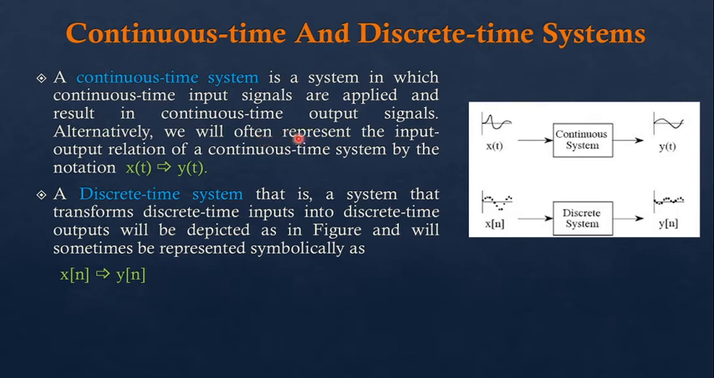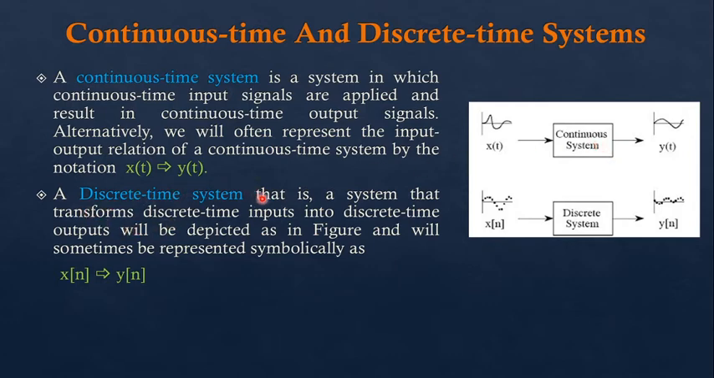Alternatively, we often represent the input output relation of the continuous time system by means of this type of notation, that is x(t) gives y(t). So this is how we can represent our continuous time system. Whenever we apply a continuous time signal at the input side and get the same type of continuous time signal on the output side, at that time our system is called a continuous time system.